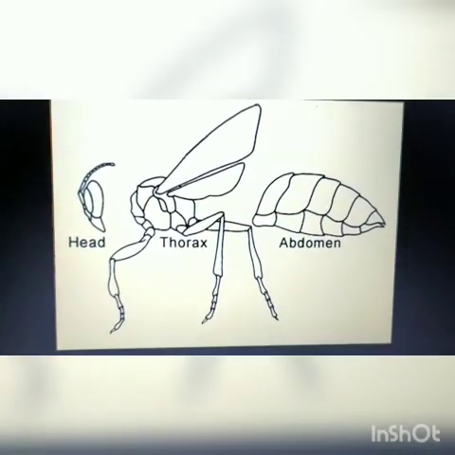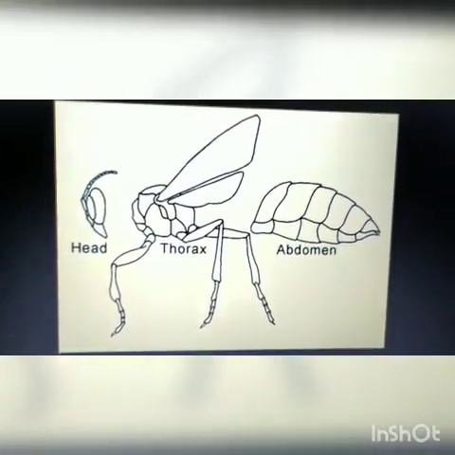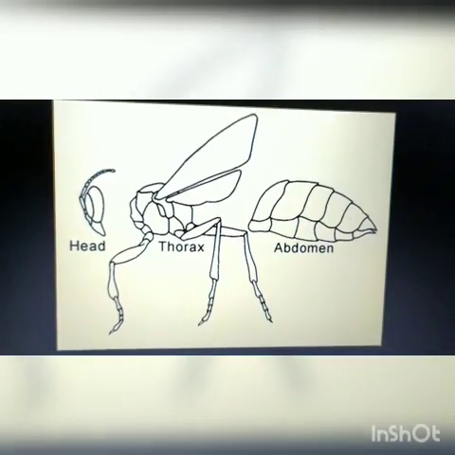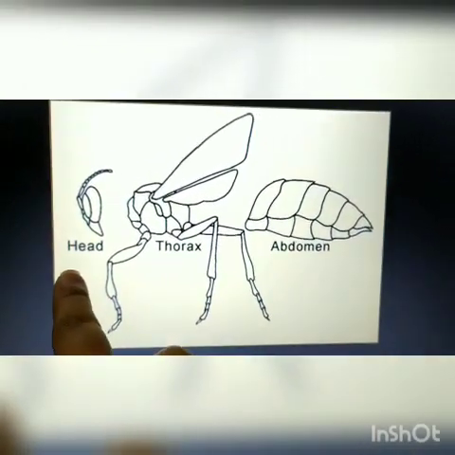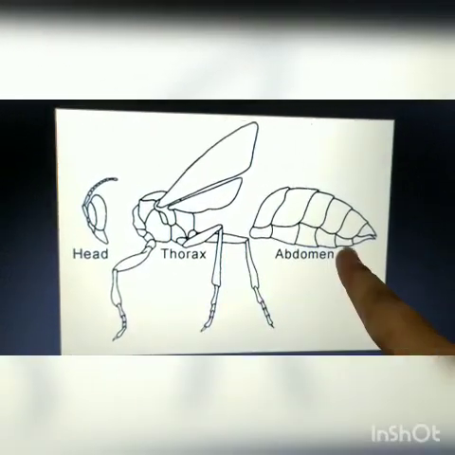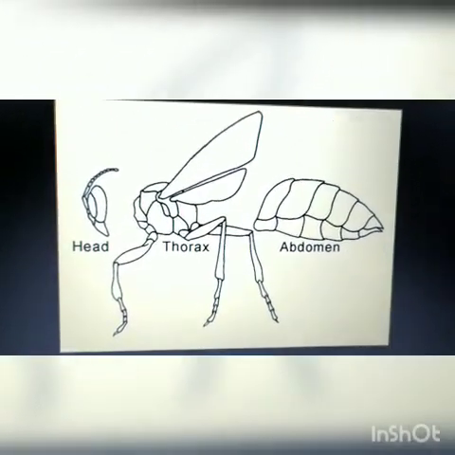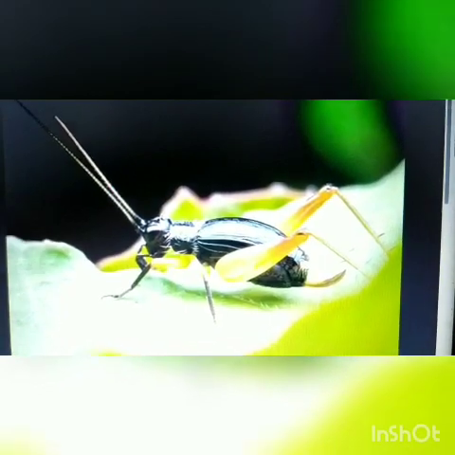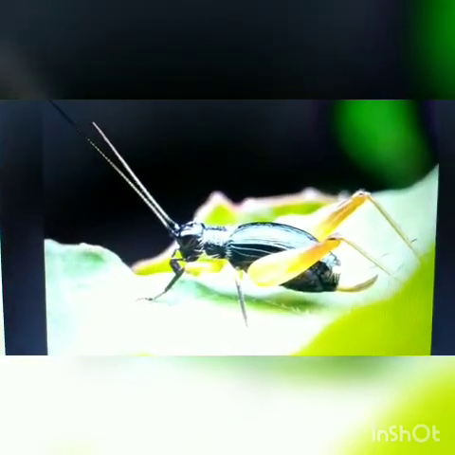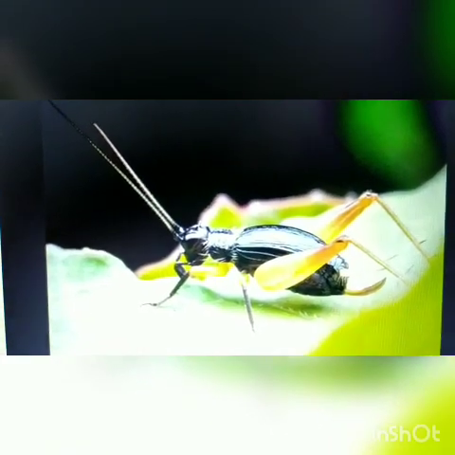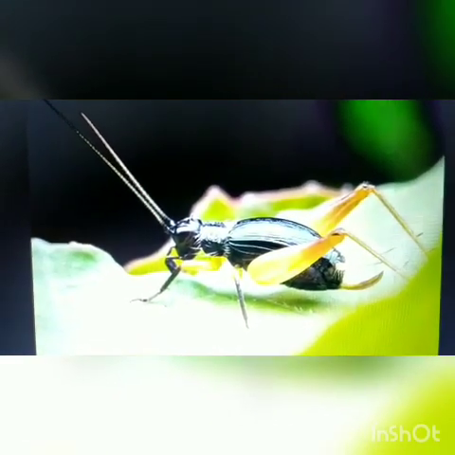So repeat after me, children. The body of an insect is divided into three main parts: head, thorax, and abdomen. See this long and thin portion. This is antenna. Insects have a pair of antennae.